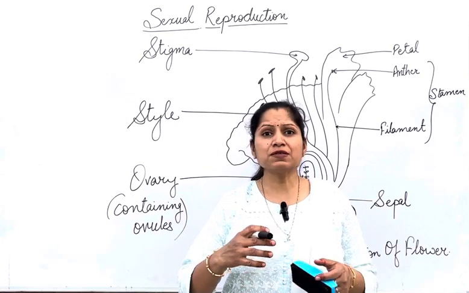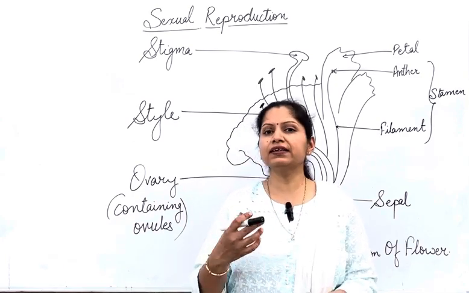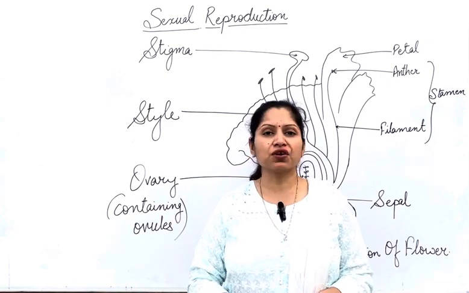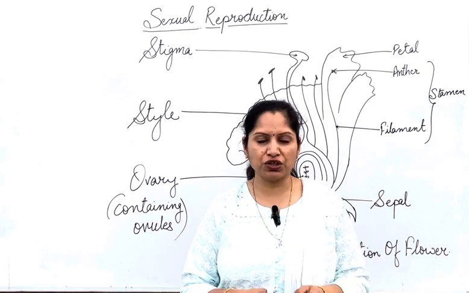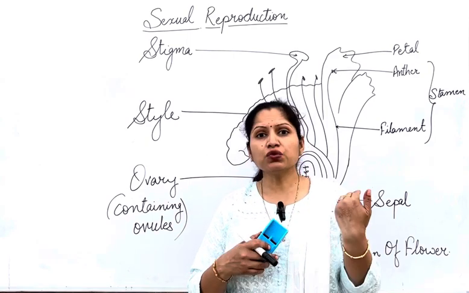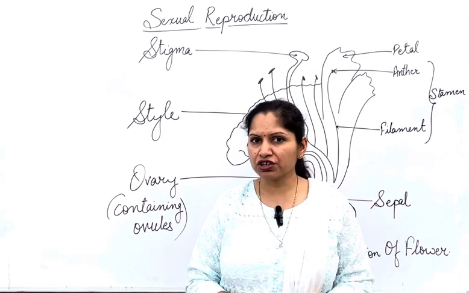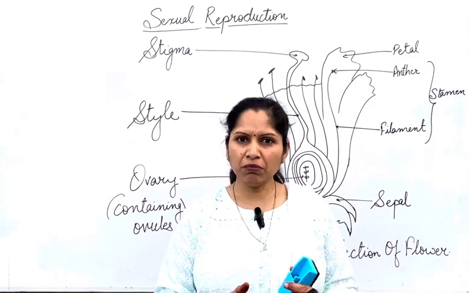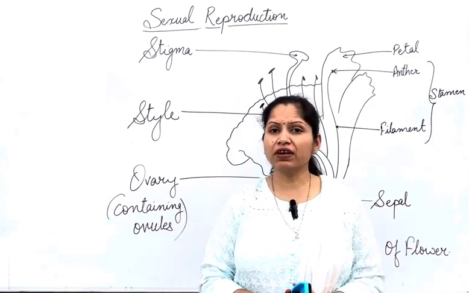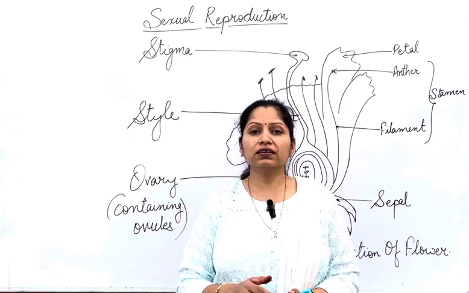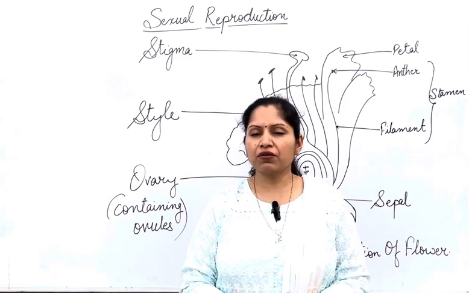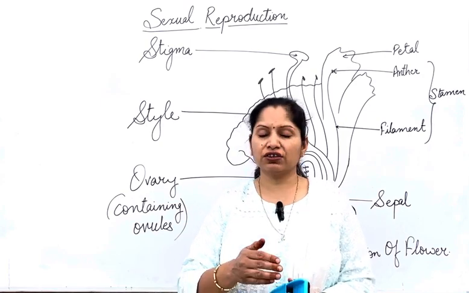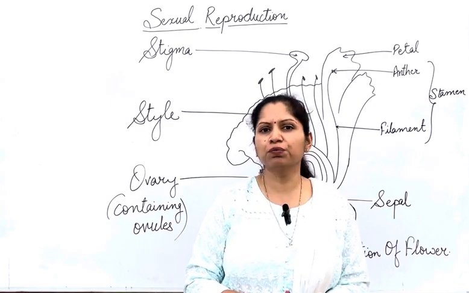Sexual reproduction is better as compared to asexual reproduction in terms of variations. The more the variations, the better the chances of survival of a species, as we have seen in the previous video as well. But why will variations be more in sexual reproduction? Because in sexual reproduction, the genes in the offspring come from two parents.